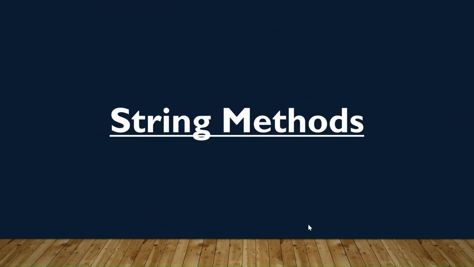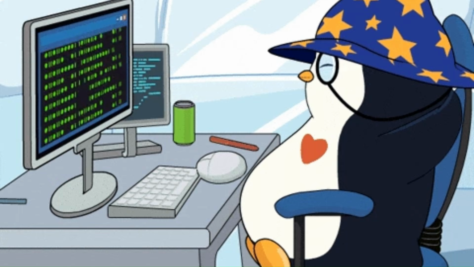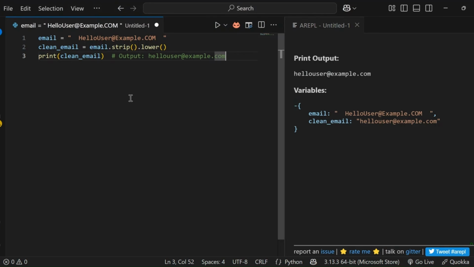Next, let's discuss string methods with an example. Let's say you are collecting email IDs from the users, but some of them type with extra spaces or in uppercase. In this example, we have an email stored in a variable called email, which has the value hello user @example.com. It has spaces at the beginning and end of the string with some capital letters.